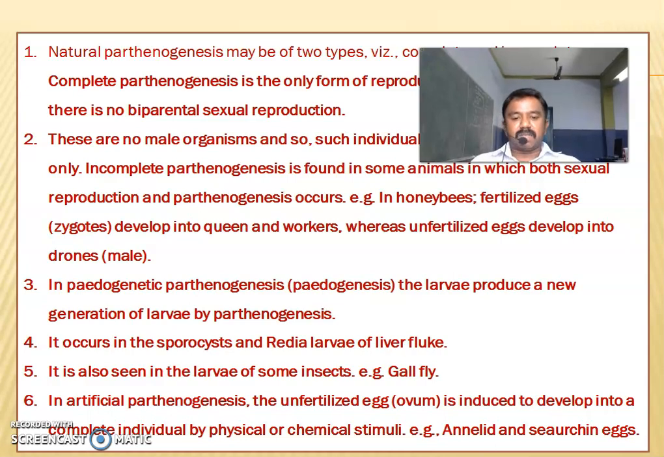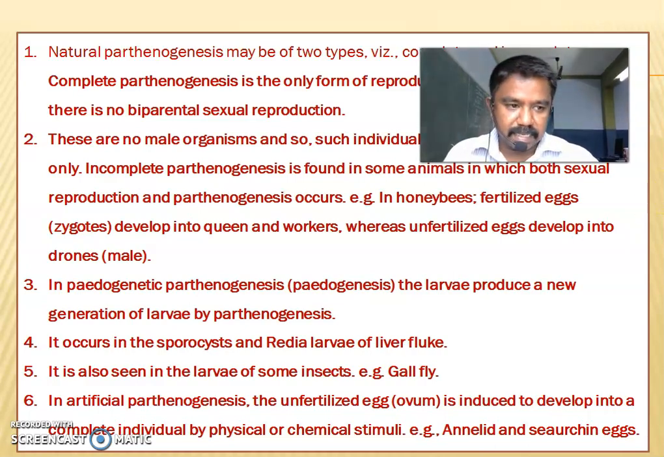In artificial parthenogenesis, the unfertilized egg or ovum is induced to develop into a complete individual by physical or chemical stimuli. Example, annelids and other animals.